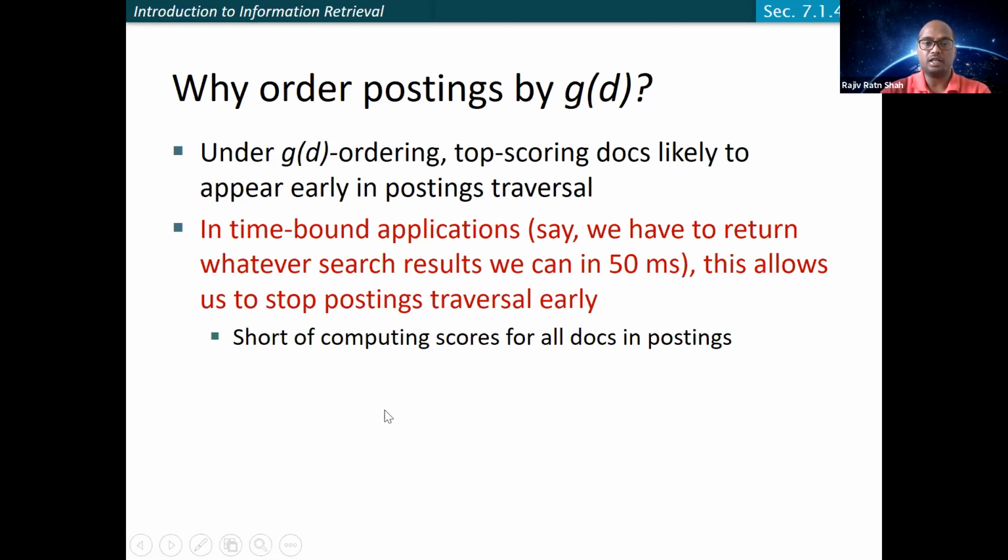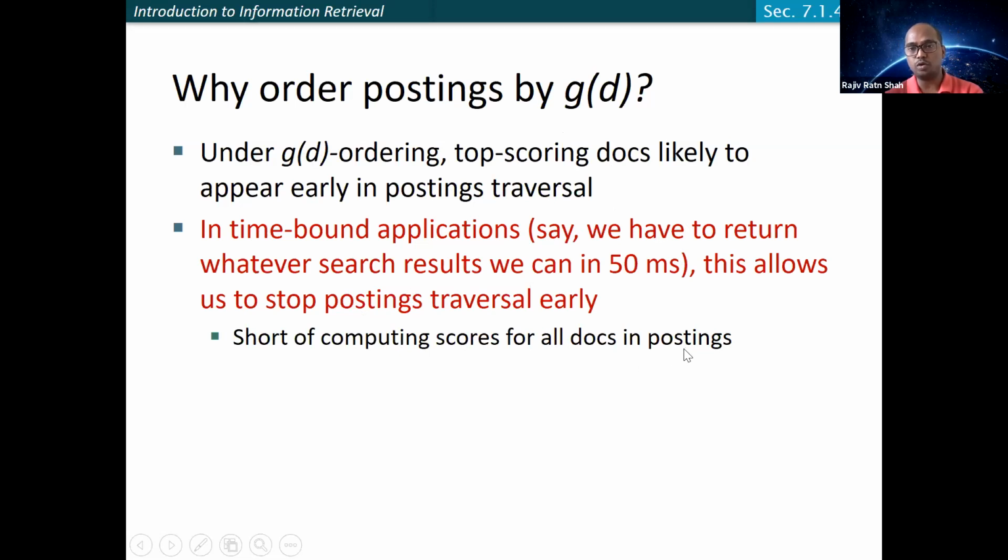It will also help you shorten the computation of scores for all documents in the postings, because now you're not going to compute the cosine similarity or the net score for all documents in the posting list.